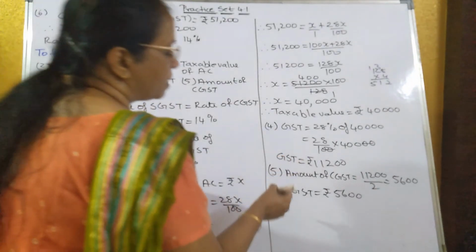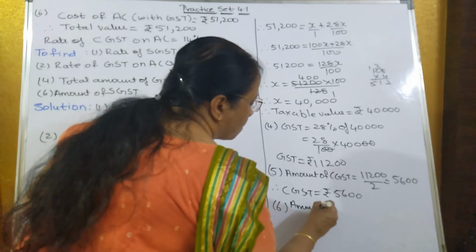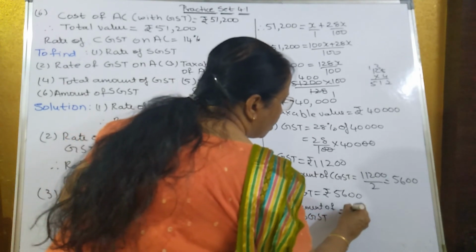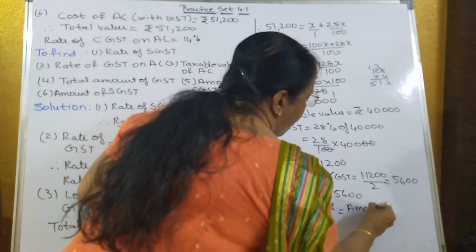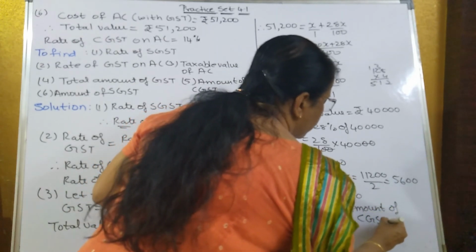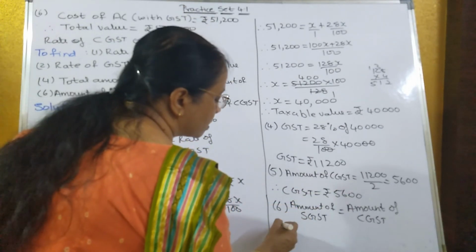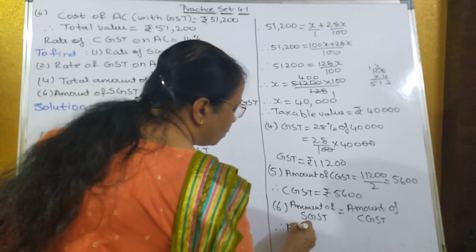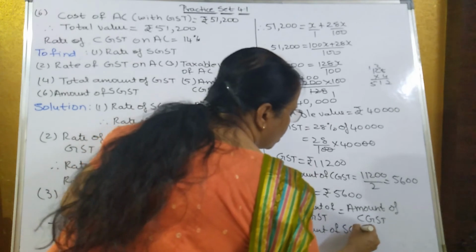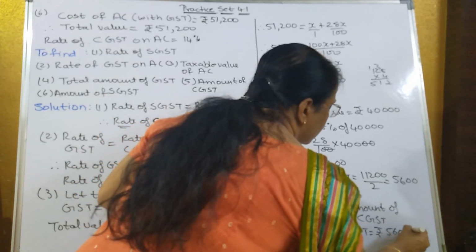SGST is always equal to CGST. So whatever is the value of CGST, same is the value of SGST. So we had got CGST is equal to rupees 5,600. Therefore amount of SGST is also equal to rupees 5,600.